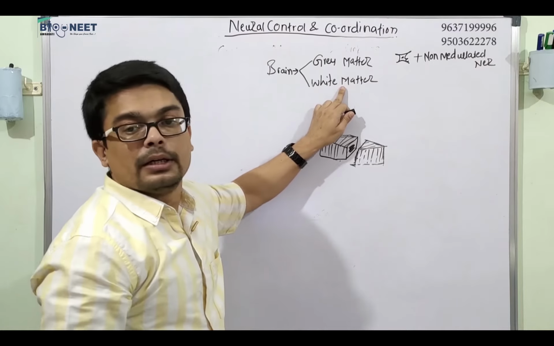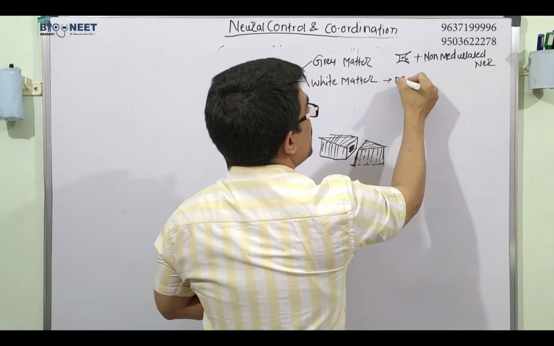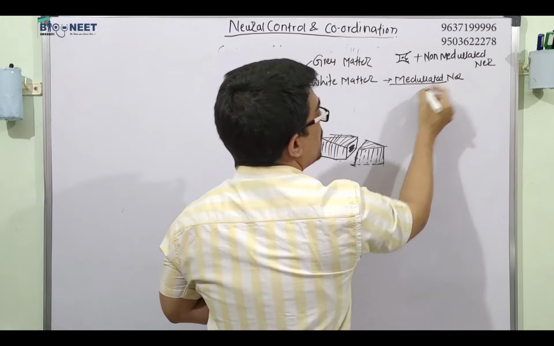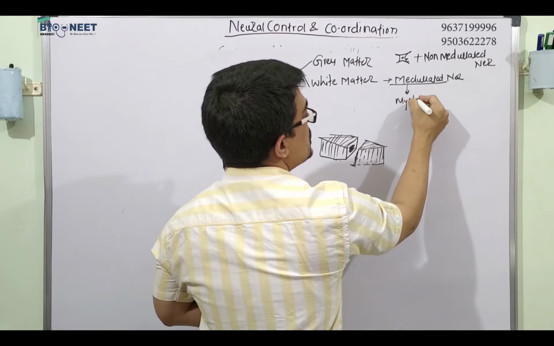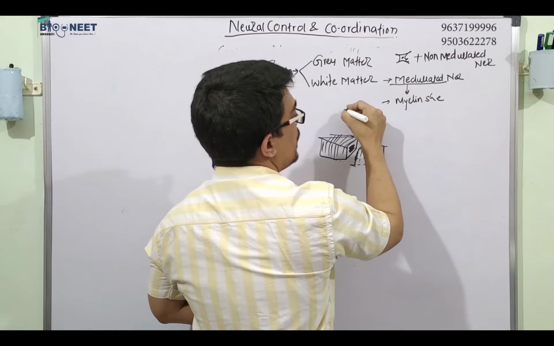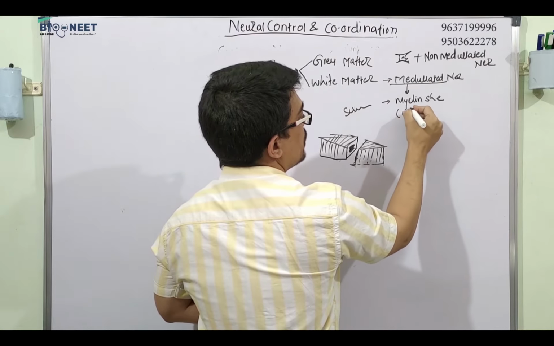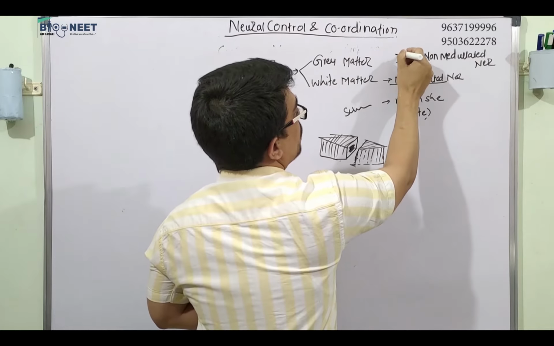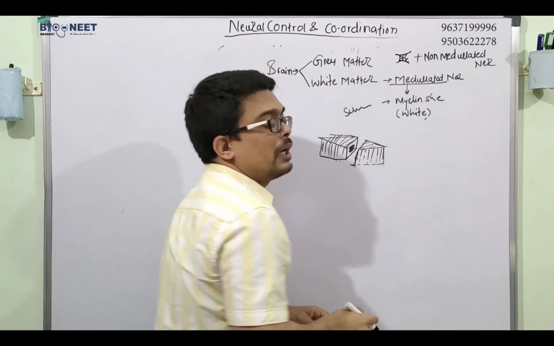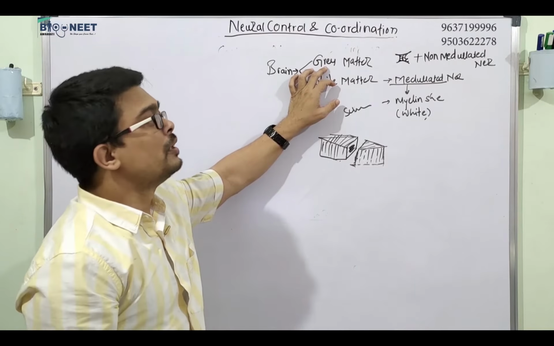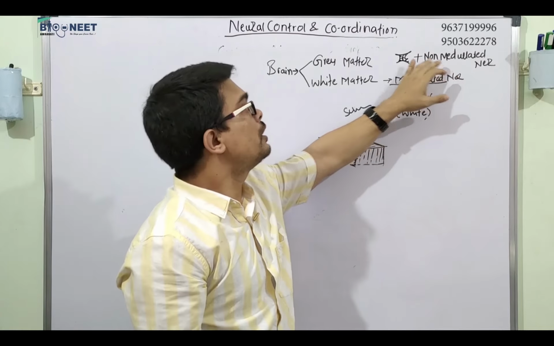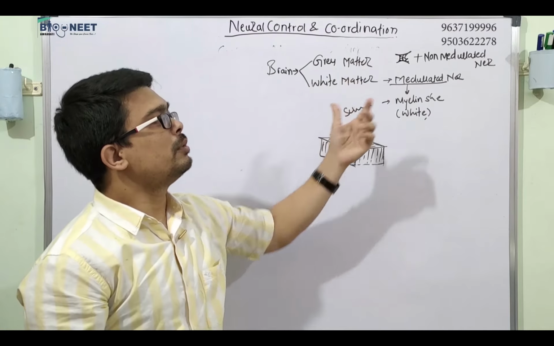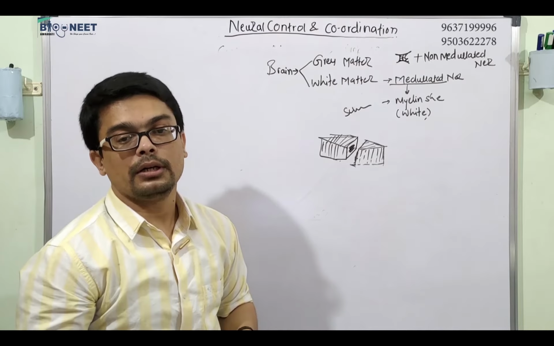And the white matter is formed by the myelinated nerve. This myelinated nerve is nothing but the myelin sheath which is secreted by Schwann cell, and that is what gives the white color, and that's what is called white matter. Gray matter is the cell body, which contains gray-colored pigmented Nissl granules, and non-myelinated nerves. So they give the gray appearance to your brain, and the white appearance to your brain is because of the myelinated nerve fiber.